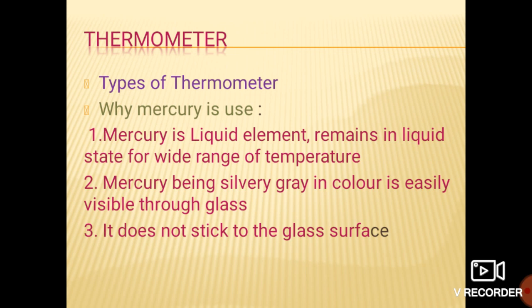It has two important elements: the temperature sensor and the scale that reads the temperature. These two important elements are present in the thermometer, which we will see in the later slides.